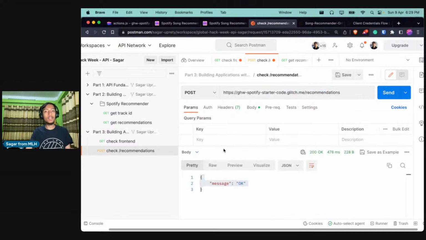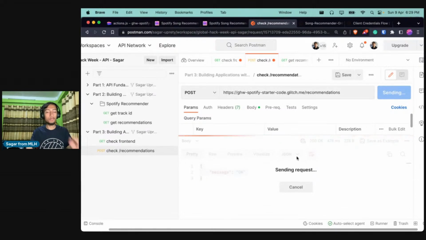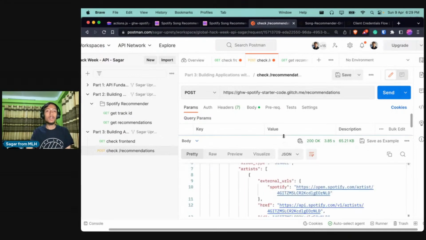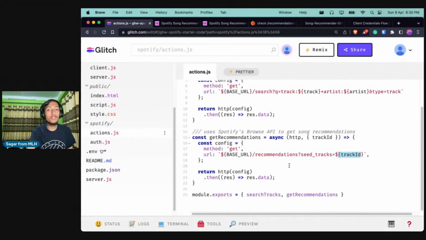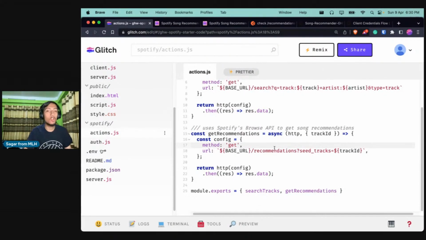If I go to my part 3 and click on send, right, I will get a list of recommendations, right? So this is a recommendation for the tracks, right? And we are passing in the value of track and artist from Postman over here, but since we are using a full stack application, this value is entered by the user itself from the form. So that is how every request is happening over here, right?